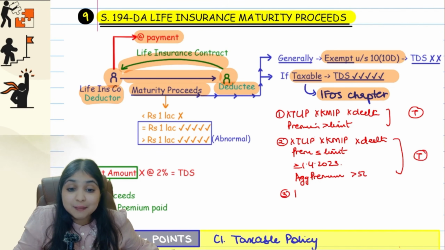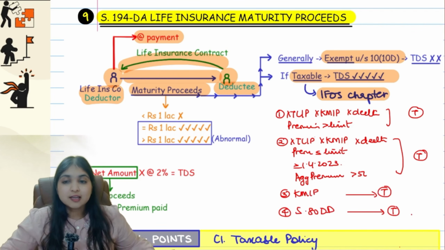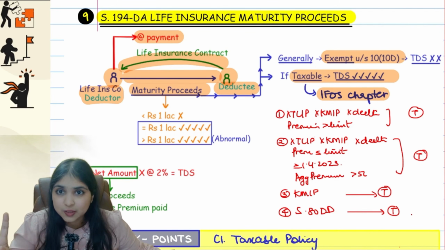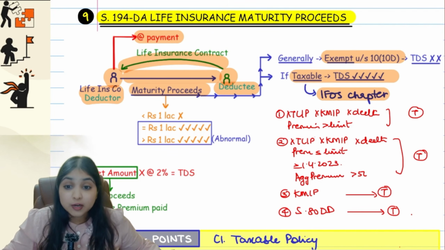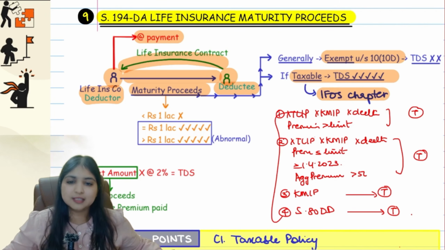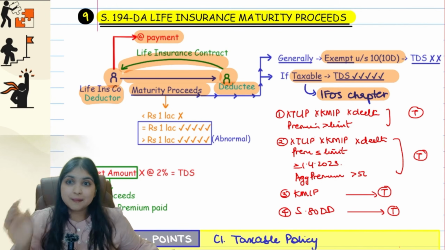Then number 3, keyman insurance policy will always be a taxable policy. Also, sometimes we have a section 80DD policy, that is also going to be a taxable policy. Do you recall, guys? So if this maturity proceeds happens to be exempt under 10(10D), then TDS under 194DA will not apply. Only if these maturity proceeds are taxable under IFOS, that is in these 4 cases, then only 194DA will apply.